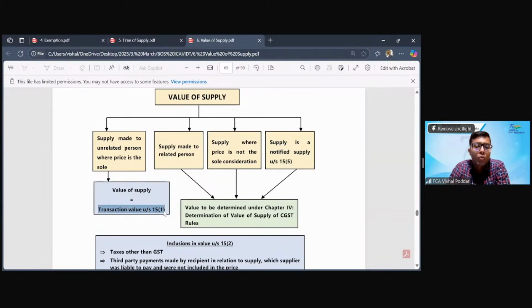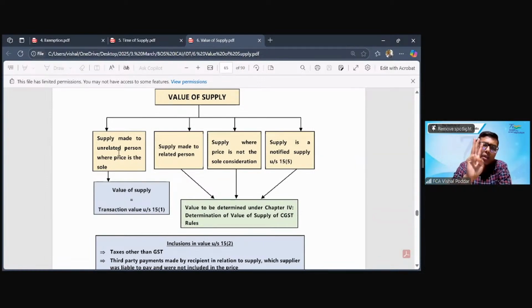But whether to take transaction value or not will be decided by the conditions given in 15.1, and there are three implied conditions in section 15.1. If all the three conditions are satisfied, then only you will take the transaction value and you will check 15.2, 15.3, that is additions, deletions. But if you do not satisfy any one condition of 15.1, then your value cannot be transaction value.